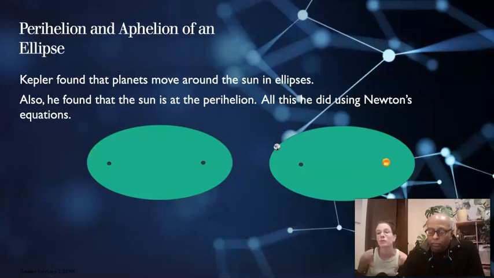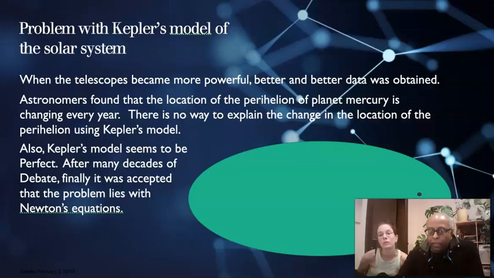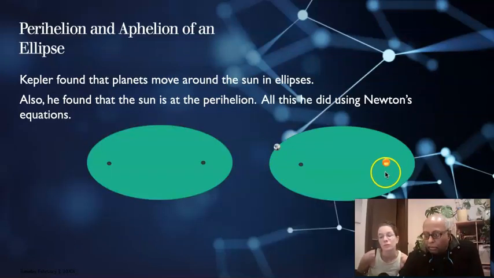Then what happened? When telescopes became more powerful, better and better data was obtained. Astronomers found that the location of the perihelion, here we go back here, this is the perihelion.